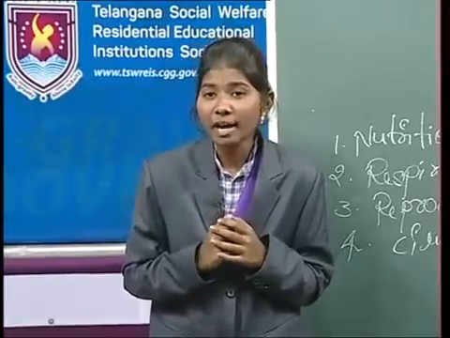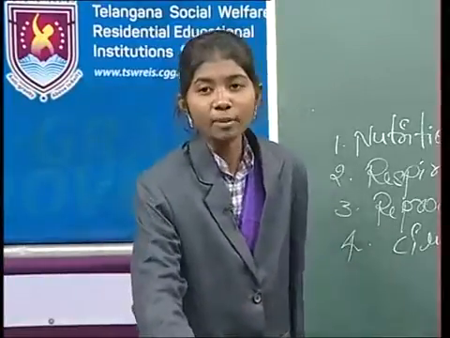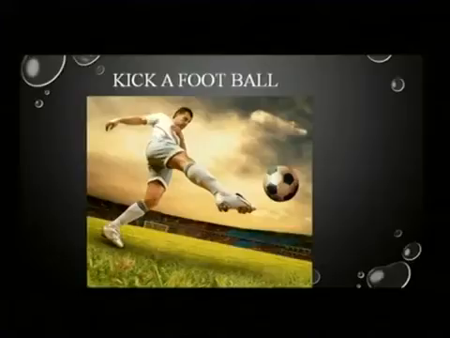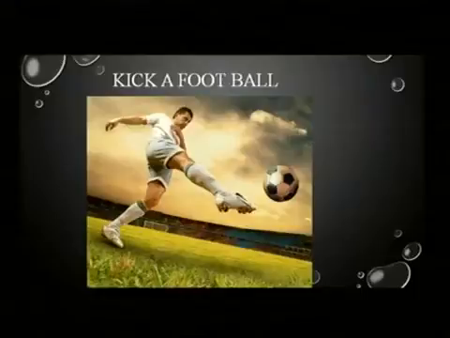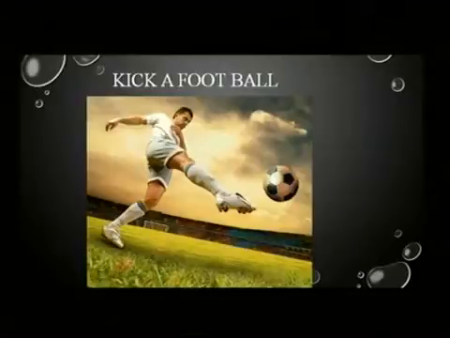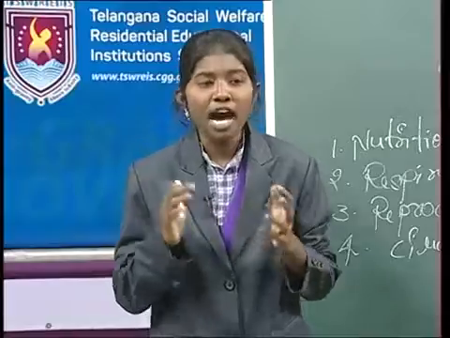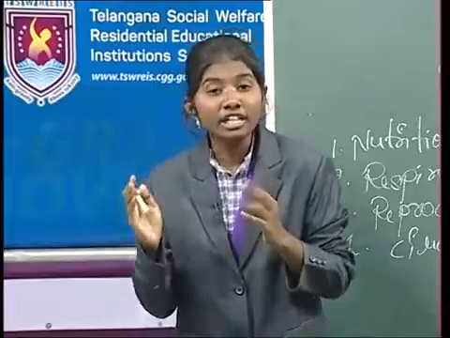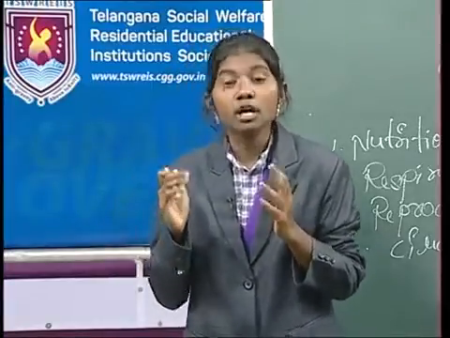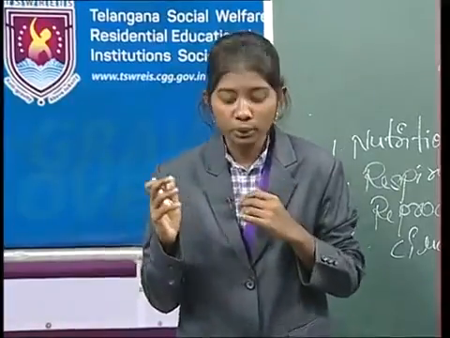So can you give an example? Yes, for example, kicking a ball. All of you look at this here, the boy is kicking a ball. So what are the organs involved? Yes, the first one is the eyes. The eyes help in knowing the position of the ball to kick it, and next the legs, the muscular system to kick the ball, and the nervous system to stimulate the muscles to contract and kick the ball.